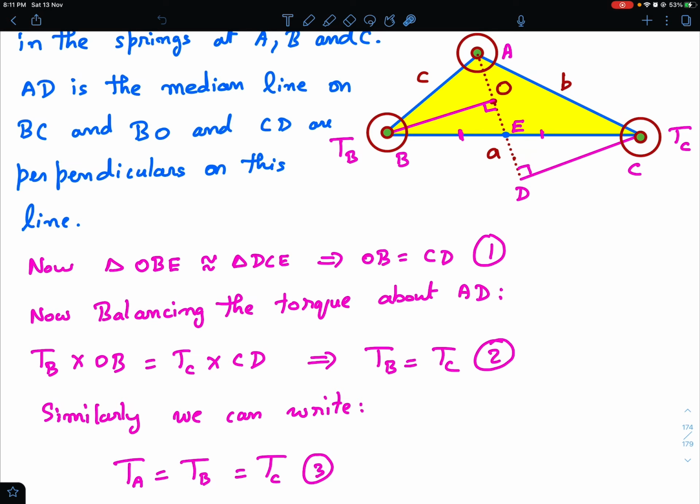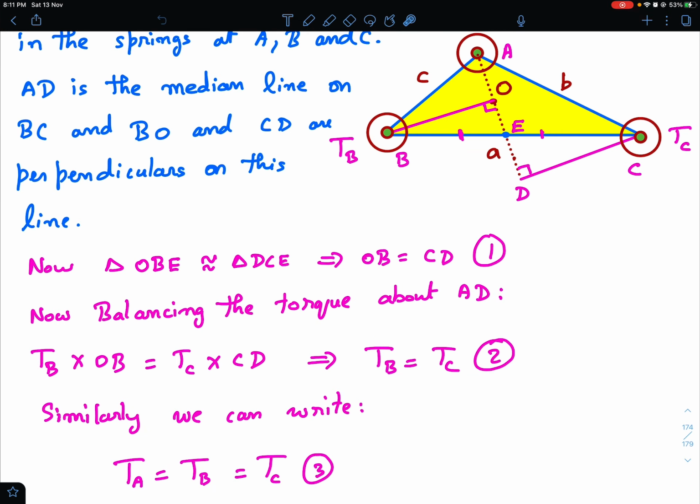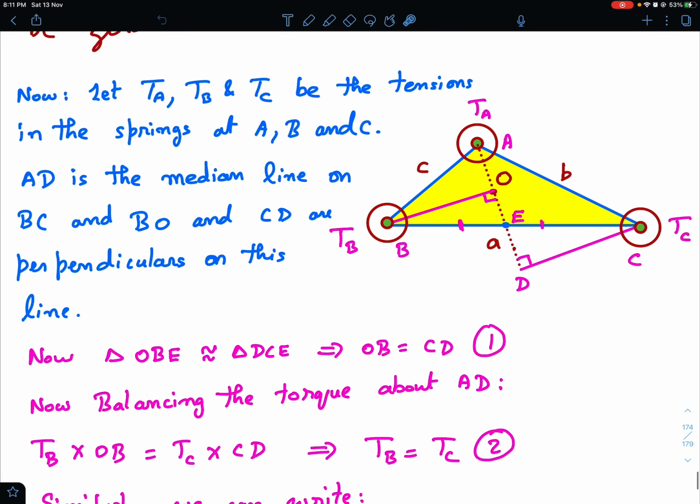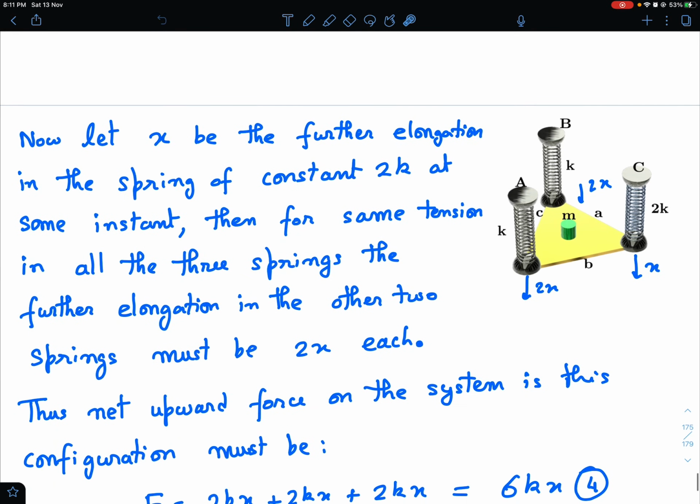Similarly we can draw another median, maybe the median through this vertex, and then drop perpendiculars. So by symmetry of the problem, if TB is equal to TC, then TA must also be equal to TB. So we can say that all three tensions are equal. So that proves our first step, that all three tensions must be the same at every point of time. This torque argument will hold at every point of time, not just at the equilibrium position, because angular momentum is not going to be there, as the mass is given only a small vertical velocity.